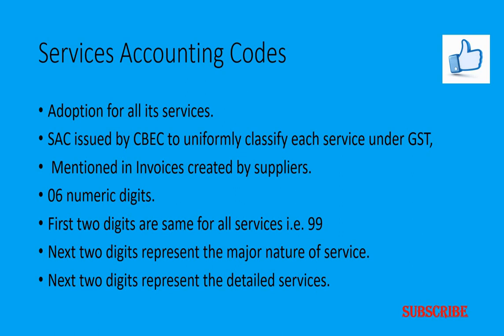Similarly, suppose, for example, it is a construction service, so it starts with 99. Assume that if 54 is added to this, it is a composite supply of works contract as defined in clause 119 of section 2 of the CGST Act of 2017.